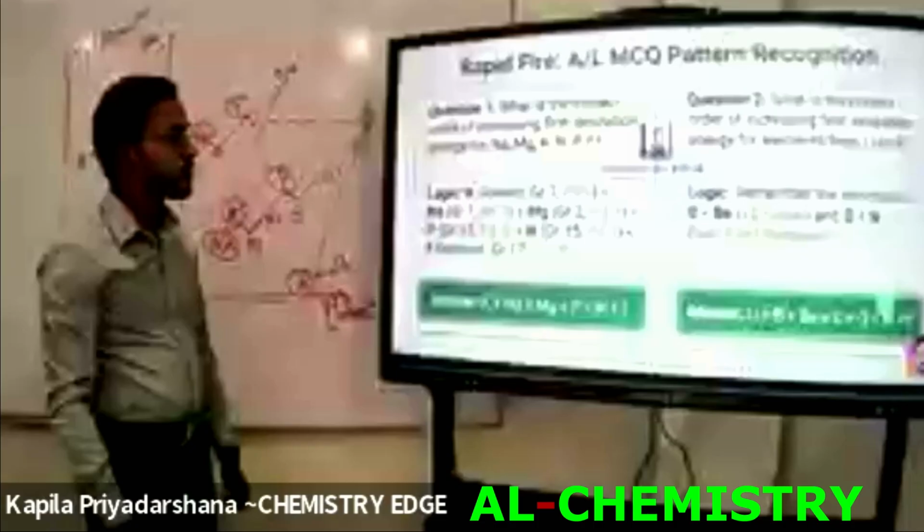The first ionization energy of magnesium is greater than the first ionization energy of sodium. Potassium, sodium, magnesium, the next one phosphorus, the next one nitrogen and fluorine. Nitrogen and fluorine. It's very simple. That's how to prepare the ascending order or descending order. Right? These are the past paper questions.